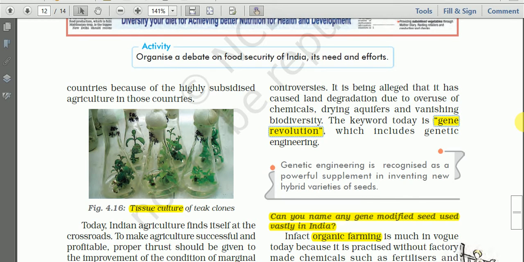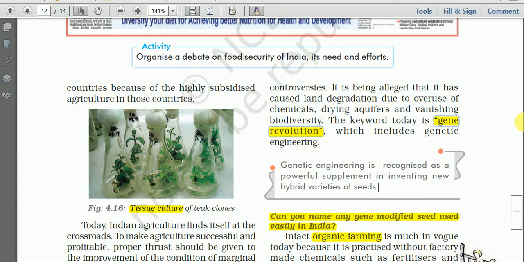One advantage is that the Gene Revolution provides disease-free seeds of crops. Since these seeds are disease resistant and pest resistant, we need not apply pesticides and insecticides to our crops, and hence it will not affect the environment or human health.